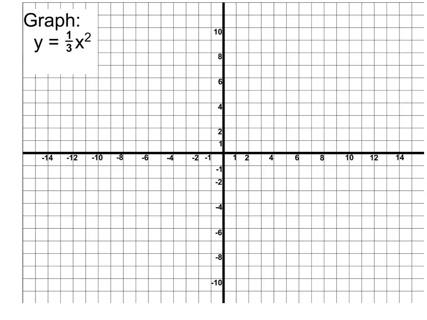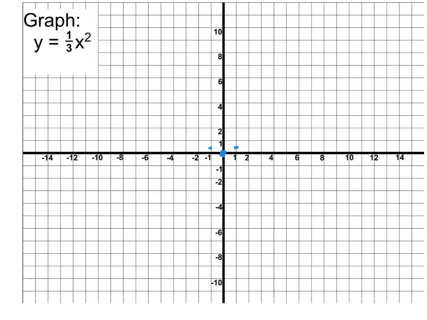And so on each of them, again, you're going to take whatever you normally go up by and you're going to multiply it by 1/3. Multiplying by 1/3, by the way, is the same as dividing by 3. That can make some of the mental math a little easier, especially if you're comfortable with your fractions. So let's go ahead and start taking a look at where these points go. First of all, of course, 0, 0, still the same. But then instead of over 1 up 1, we're going to go over 1 up 1/3. So that's going to be just below 1/2 on both sides there.